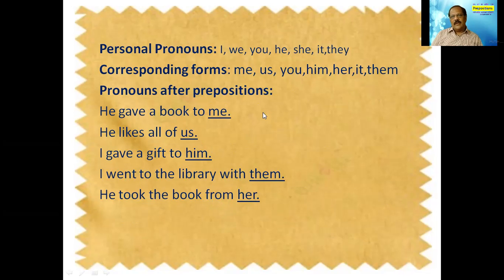If you look at all these five examples, there is a preposition followed by a pronoun: to followed by him, with followed by them, from followed by her. So the corresponding forms are used after the preposition. The pronouns are used after the preposition, and that also gives us a hint.